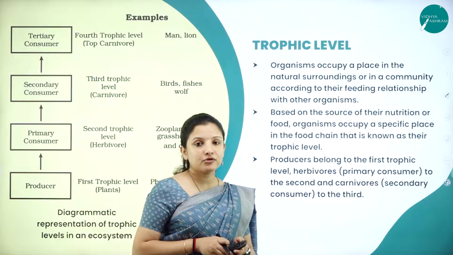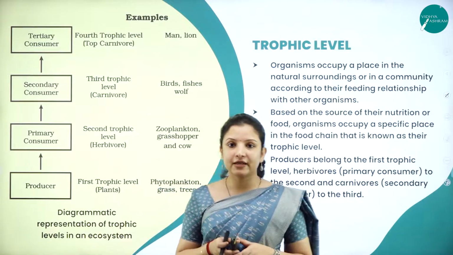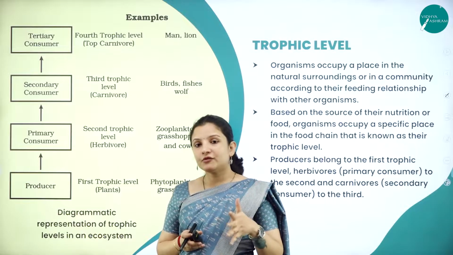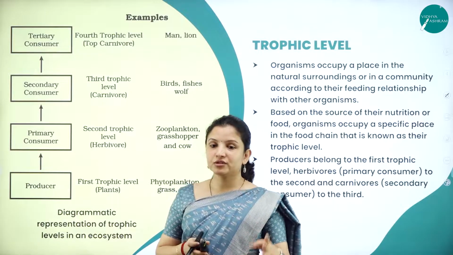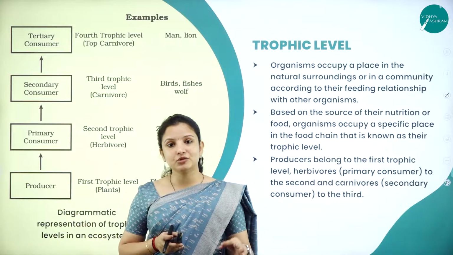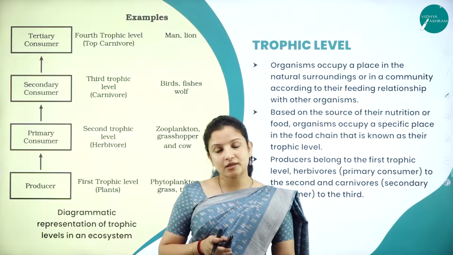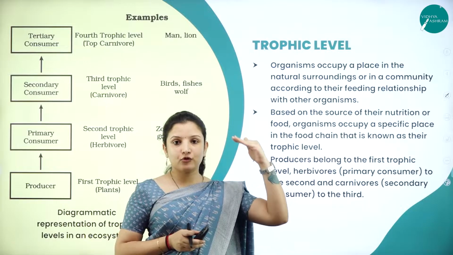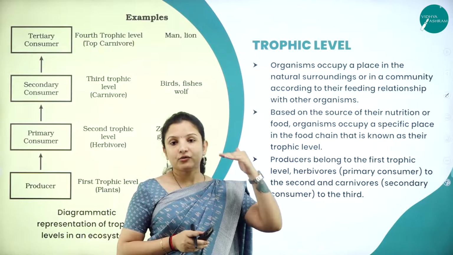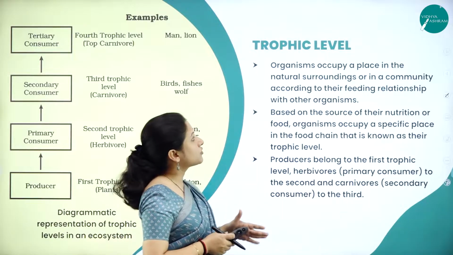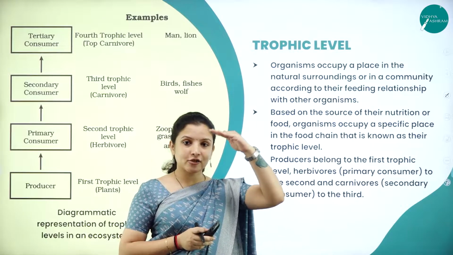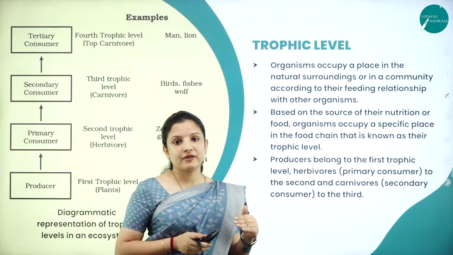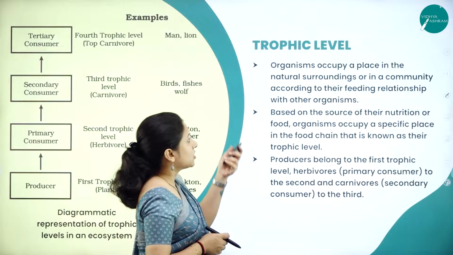Next, let's talk about trophic level. Knowing about trophic level is important because so far we learnt about the producers and the consumers: the primary, secondary and tertiary consumers, and the energy flow through them. To understand the energy flow, knowing the hierarchy of organisms in each trophic level is very important.